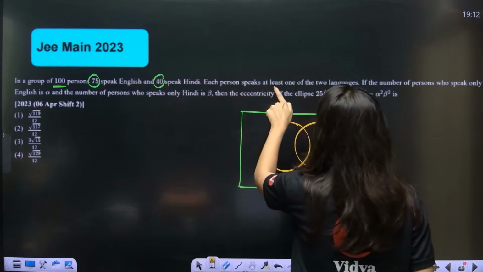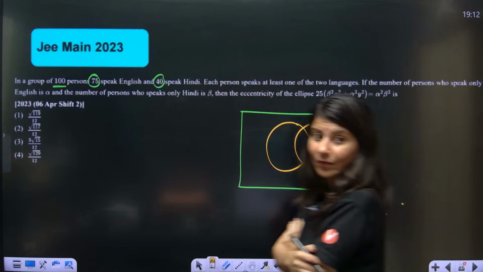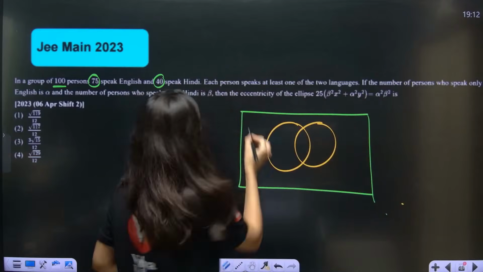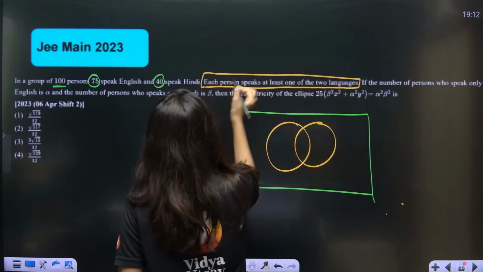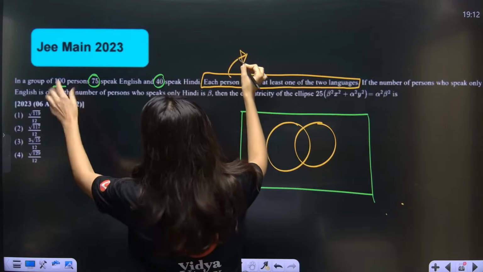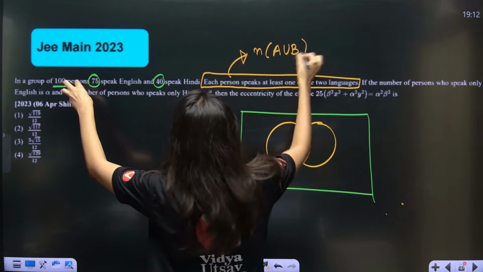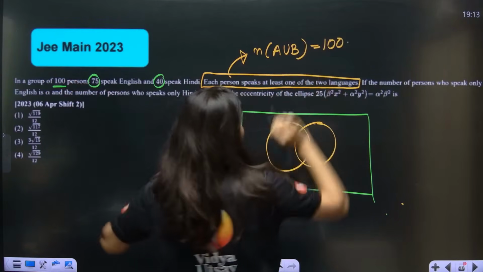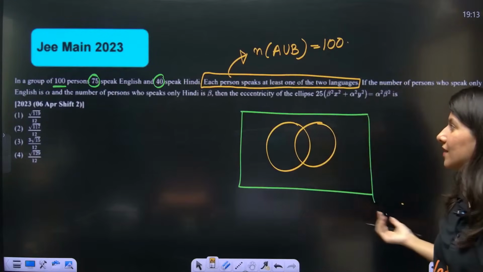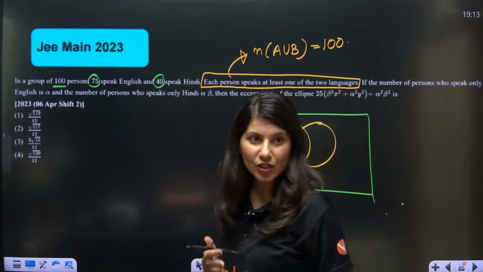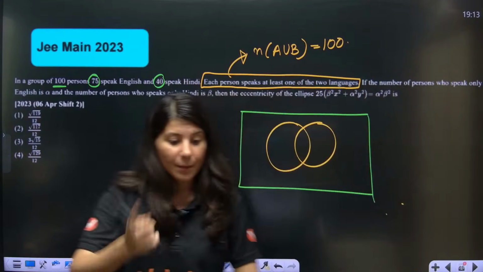Each person speaks at least one of the two languages. What does that mean? That means that in a group of 100 people, A union B is given as 100. Basically, there is no universal thing outside. By the way, this is a JEE Main 2023 question.